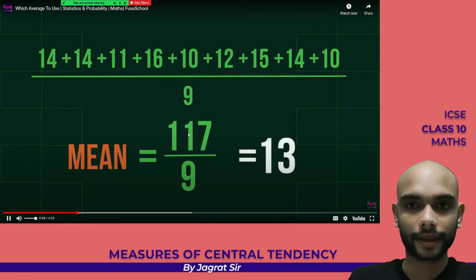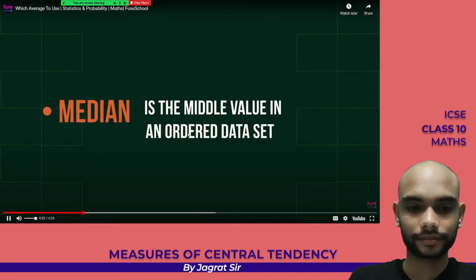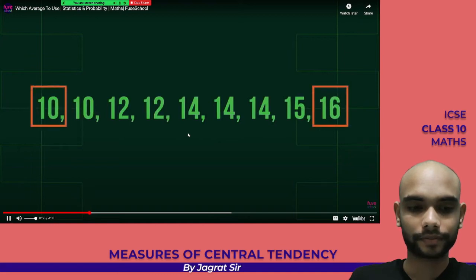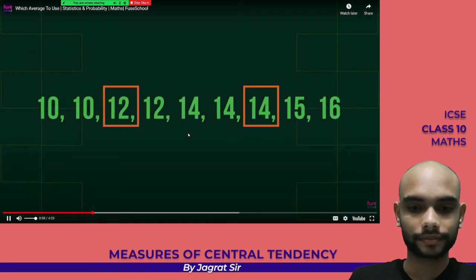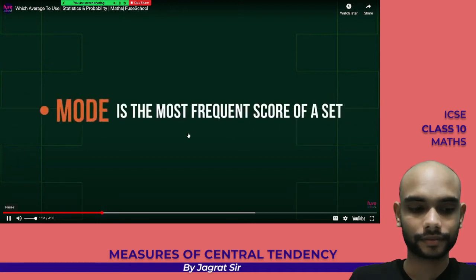is 13. Median is the middle value in an ordered data set. Let's try to find the median age of children from our maths competition. Here we can see that 14 is the median value of the set. Mode is the most frequent score of a set.